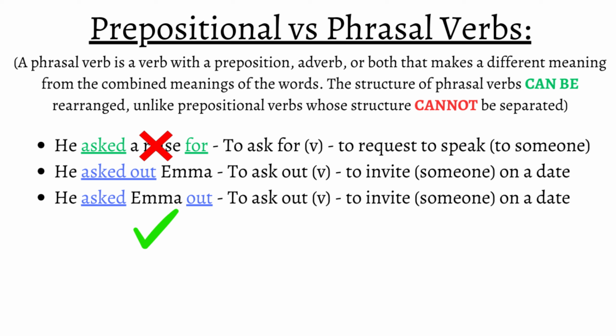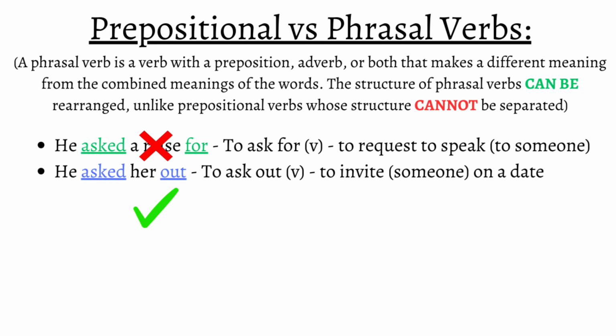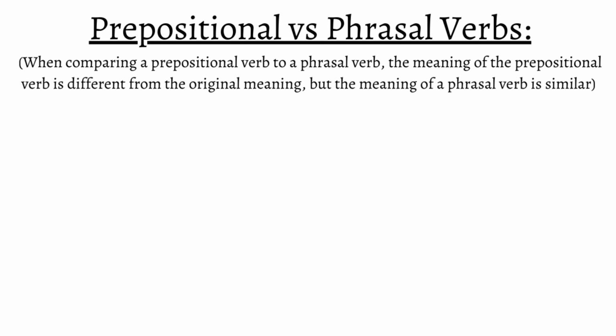Furthermore, we can use a direct object pronoun instead, and the meaning will be the same. "He asked her out." When comparing a prepositional verb to a phrasal verb, the meaning of the prepositional verb is different from the original meaning, but the meaning of a phrasal verb is usually similar.